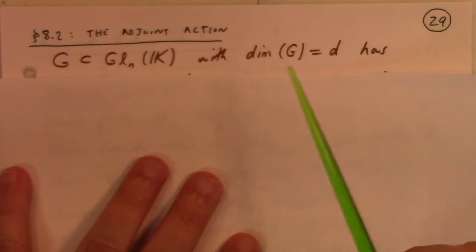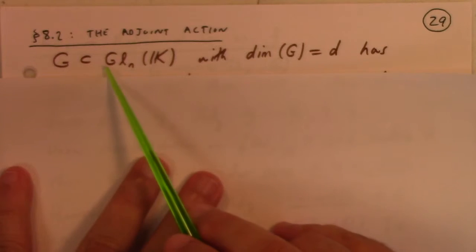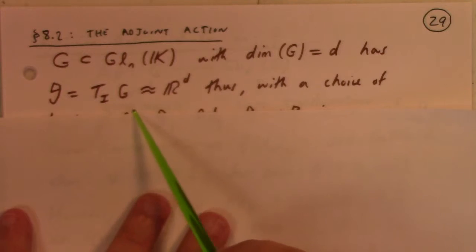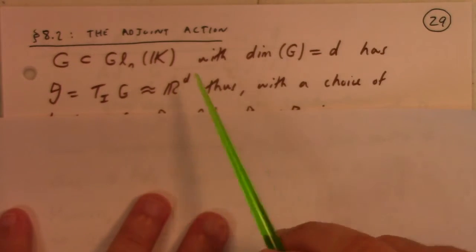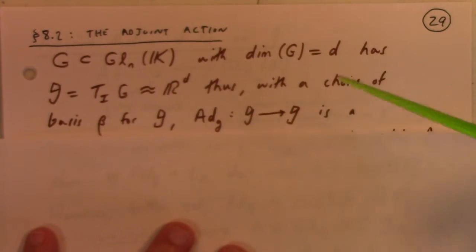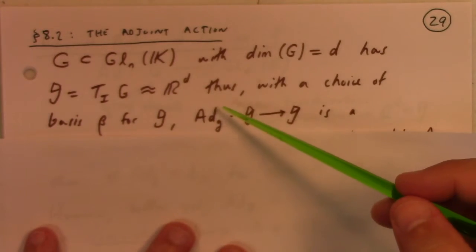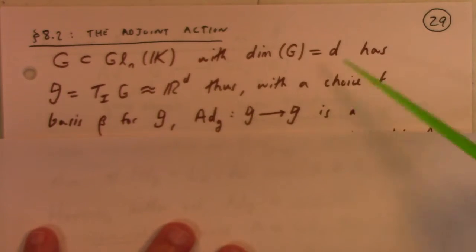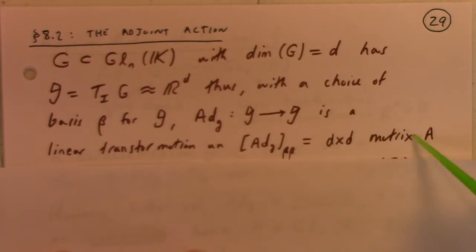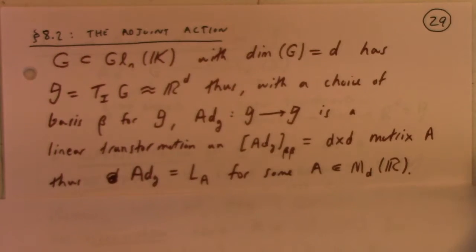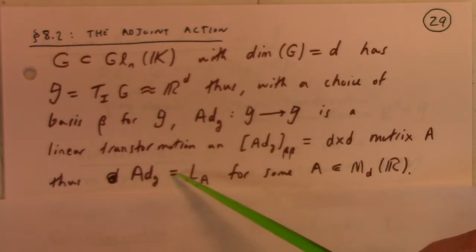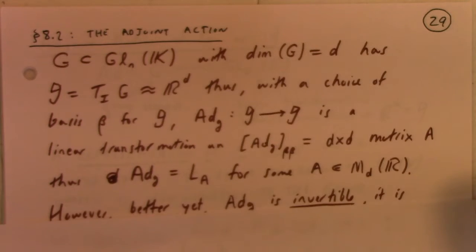So that brings us to the topic of the adjoint action. We have a matrix Lie group of dimension d that has a tangent space which is d-dimensional, right? So it's isomorphic to R^d. With respect to some choice of basis, the adjoint of g is a linear transformation, and so you can look at the adjoint in terms of a d by d matrix A, and that is the so-called adjoint representation. So the adjoint of g is L_A for some A in the d by d matrices.